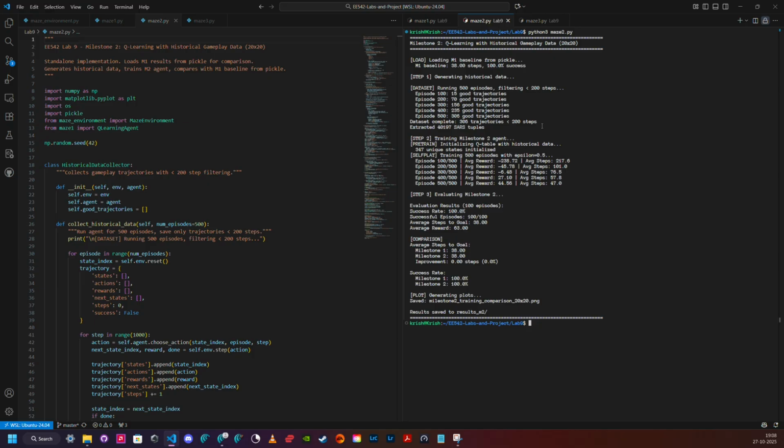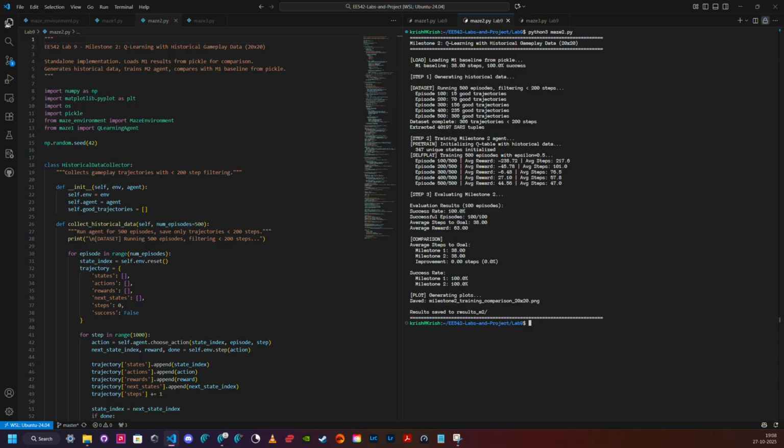The Q-table pre-trains on this data, initializing 347 states before self-play begins. Self-play runs only 500 episodes with epsilon starting at 0.5 instead of 0.9. Final evaluation matches milestone 1, which is 100% success with 38 steps.